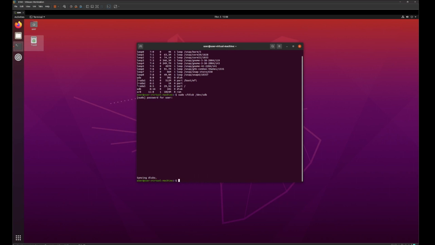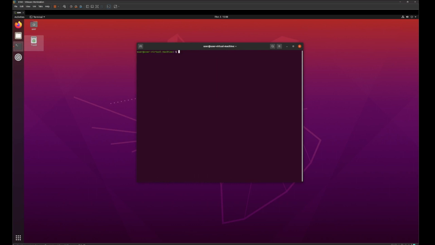The formatting process is now complete, and we are ready to change the hard drive's file system. I have chosen to use ext4.